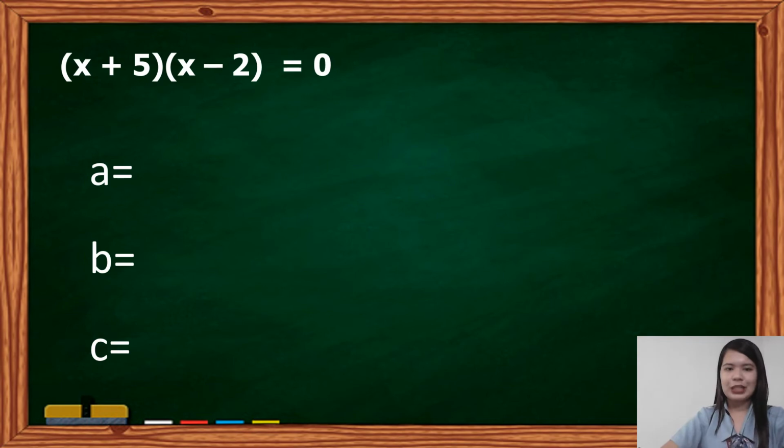Let us now continue. We have x plus 5 times x minus 2 is equal to 0. Question, is this a quadratic equation? Yes, it is. But take note class, kailangan muna natin siyang ilagay sa ating standard form. Paano? I hope you can still remember the FOIL method. This was discussed when you were in grade 8, special products and factoring.